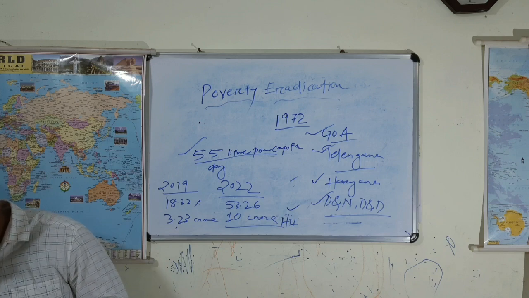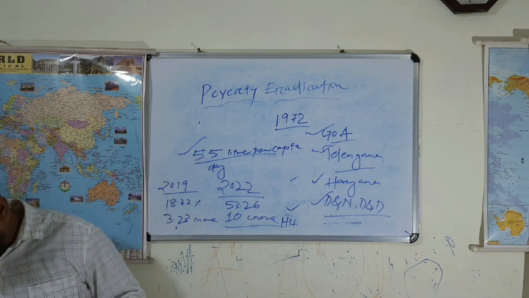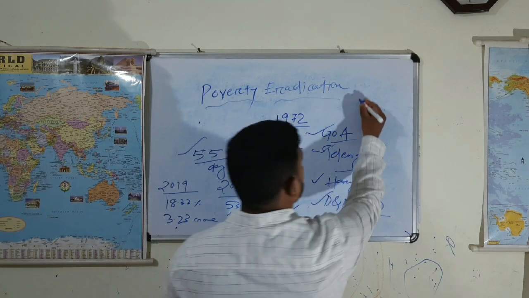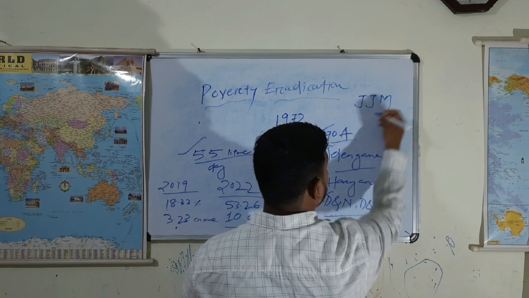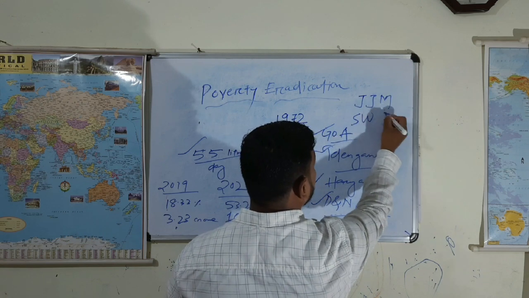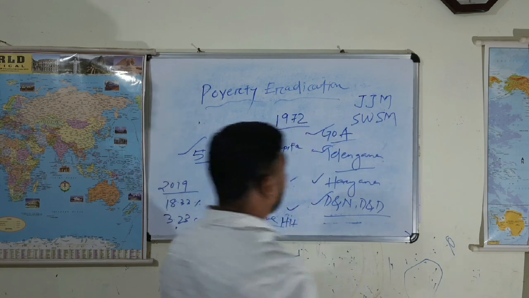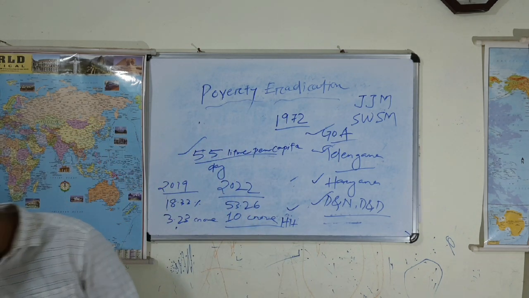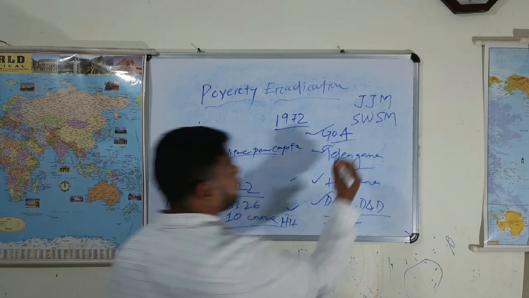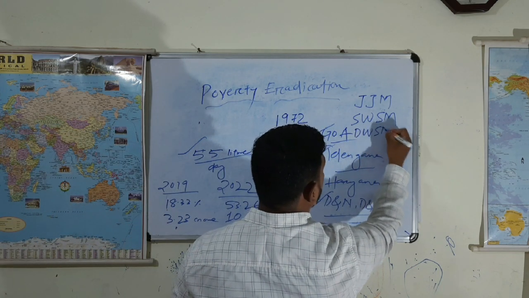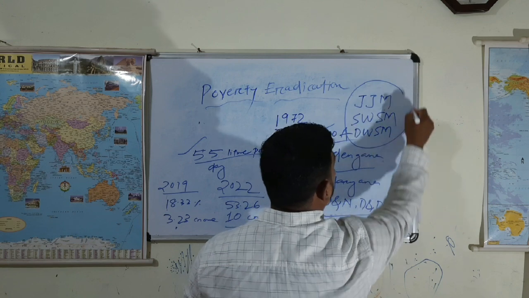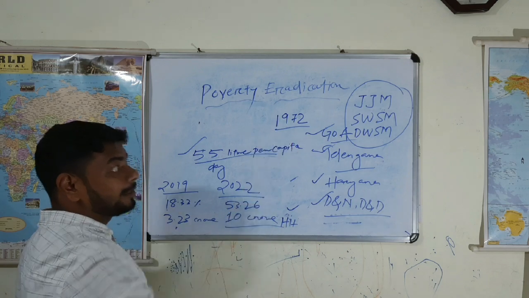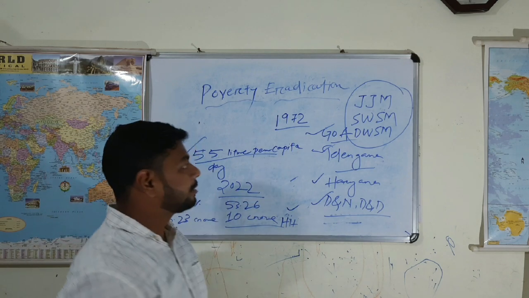At the national level, it is called Jal Jeevan Mission. At the state level, it is called State Water Sanitation Mission. At the district level, it is District Water Sanitation Mission.